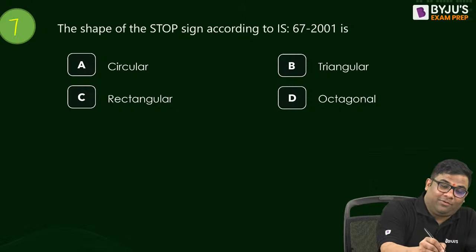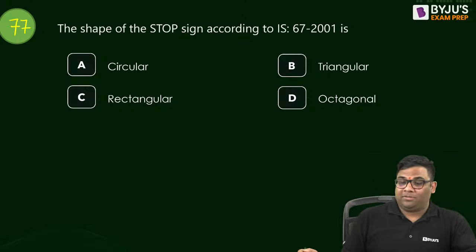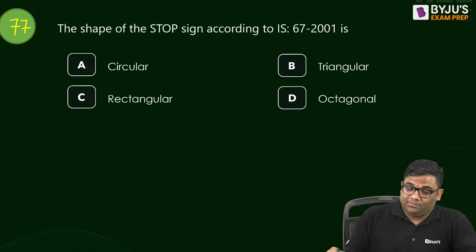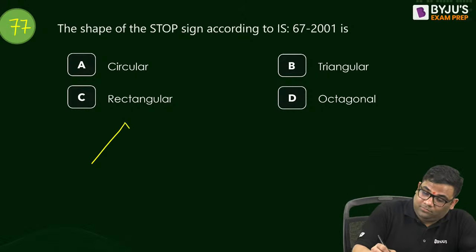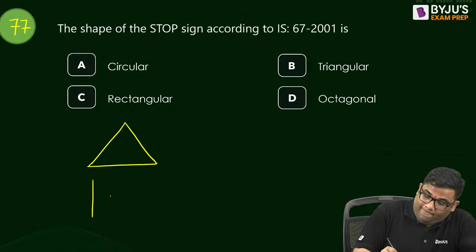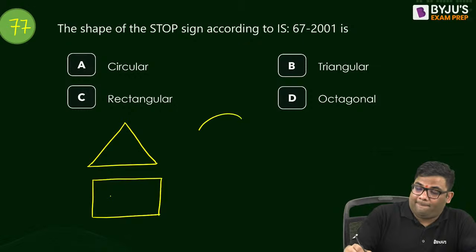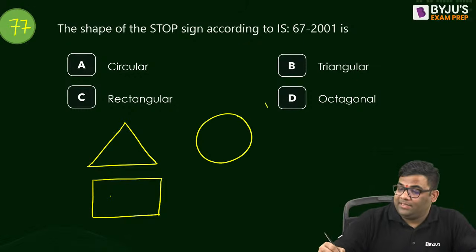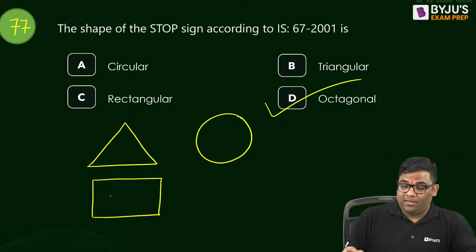77th. Straightforward. Stop sign. Answer is D. This is an exception, octagonal.